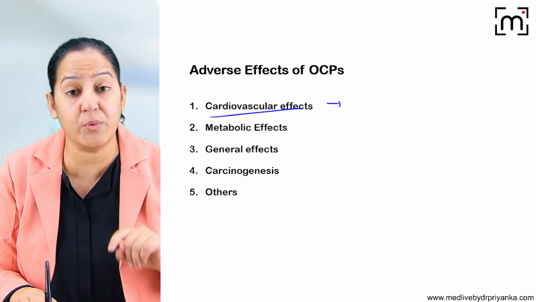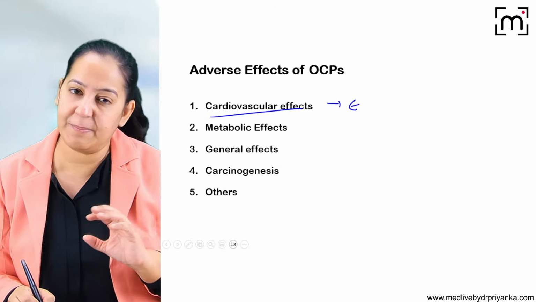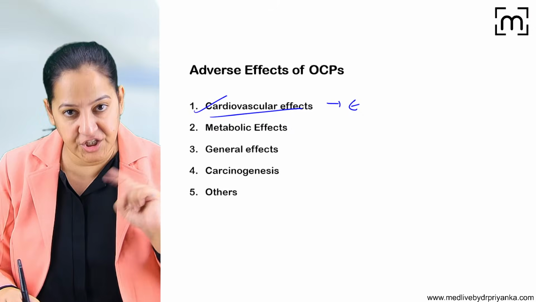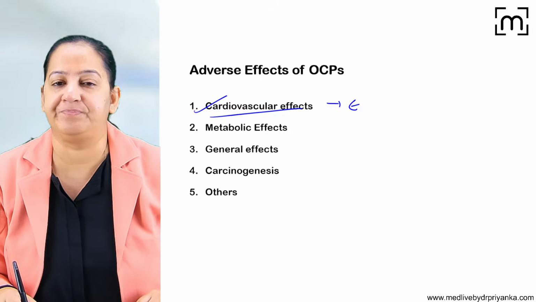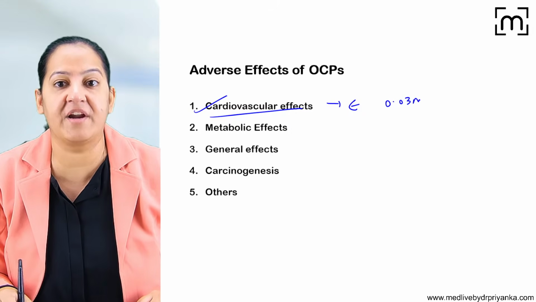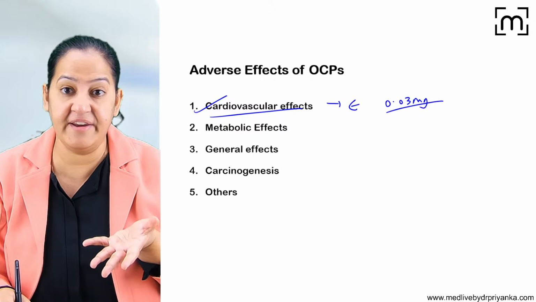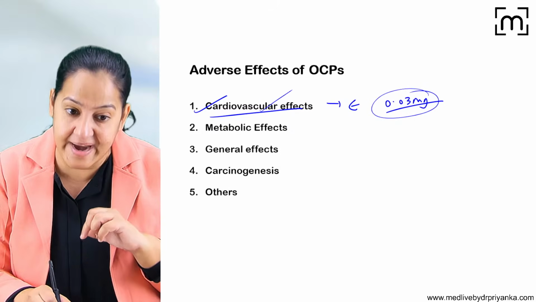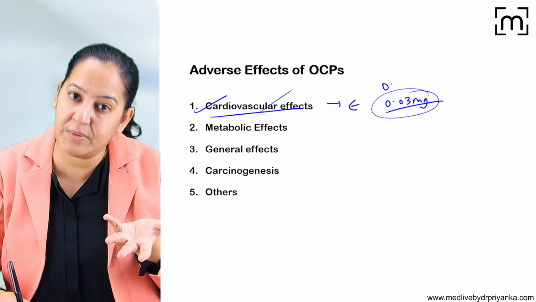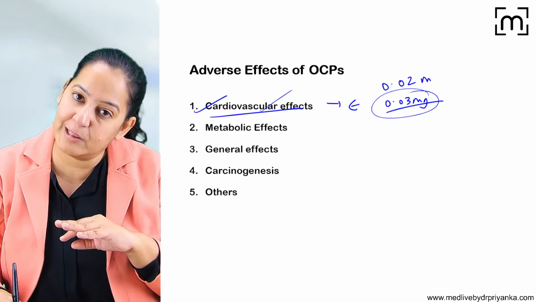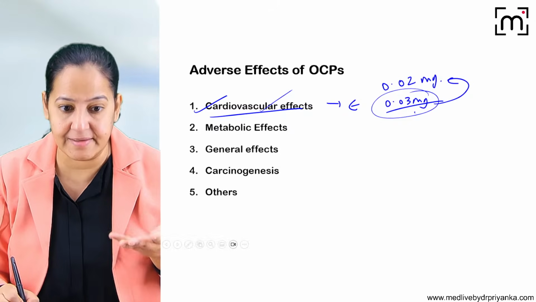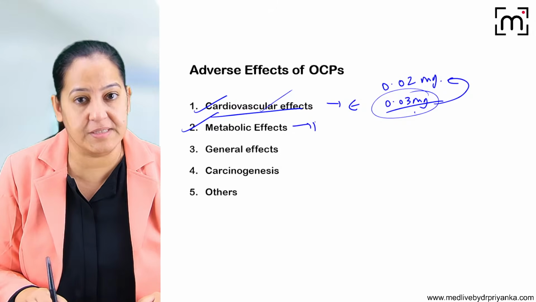Cardiovascular effects are due to the estrogen component. OCP contains both estrogen and progesterone, so cardiovascular effects are due to estrogen. Initially, in Mala D and Mala N, we used to give 0.03 milligram estrogen. Later on, we realized that estrogen is not very good because it causes cardiovascular side effects, so we reduced the amount. Nowadays, we give Familon, which contains low estrogen. Instead of 0.03, it contains 0.02. That is the reason. Metabolic side effects are due to progesterone.